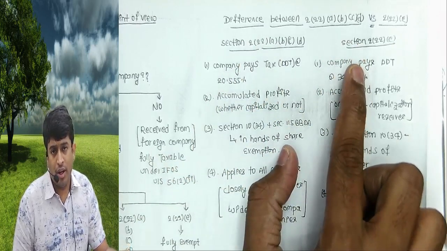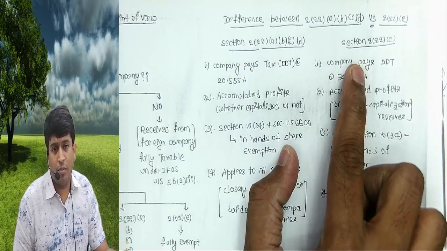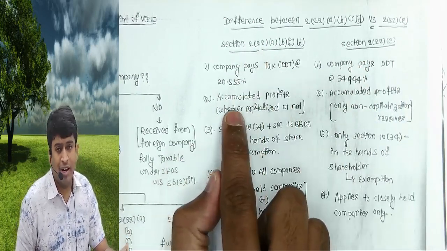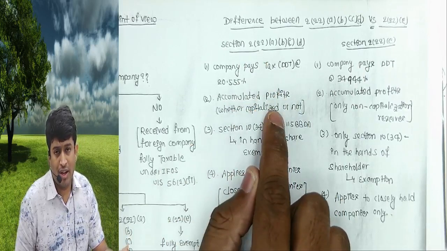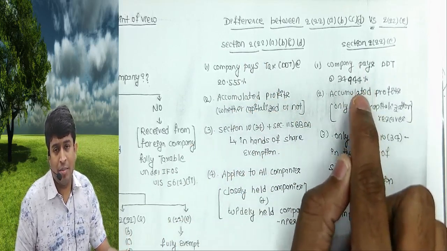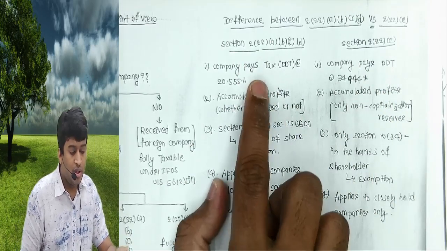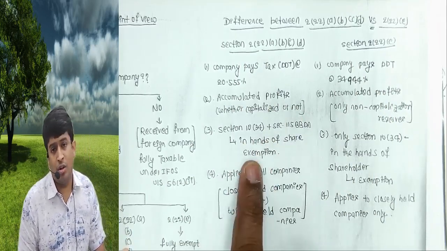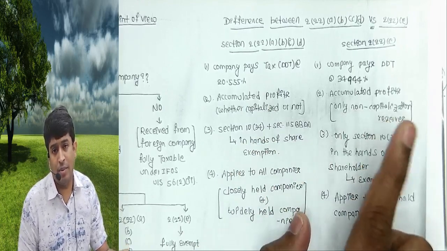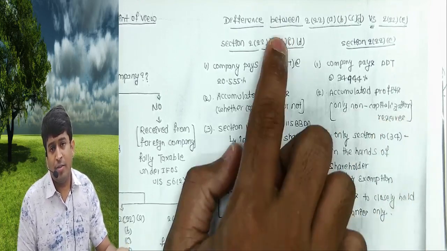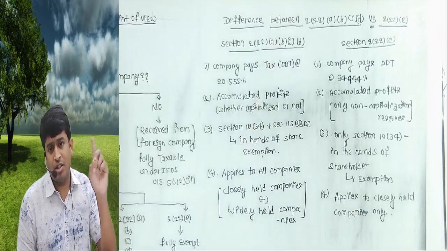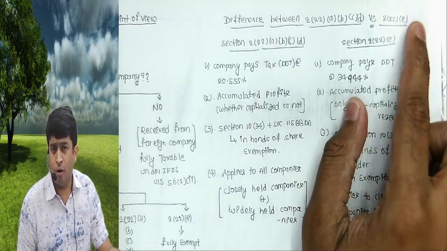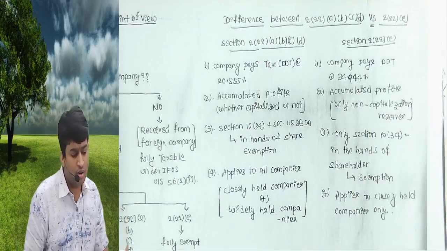Under 222 E, company will pay tax at the rate of 34.944%. Under 222 A, B, C, D, accumulated profits whether capitalized or not will be taken. Here we will take only non-capitalized accumulated profits. Section 10(34) and 115BBDA will apply to shareholder. Here 10(34) will apply, 115BBDA will not apply because here company is paying tax at 20%, and for the balance 10%, the shareholder will pay, provided it exceeds 10 lakhs. Here companies are already paying at 34.944%, so it is exempt for the shareholder.